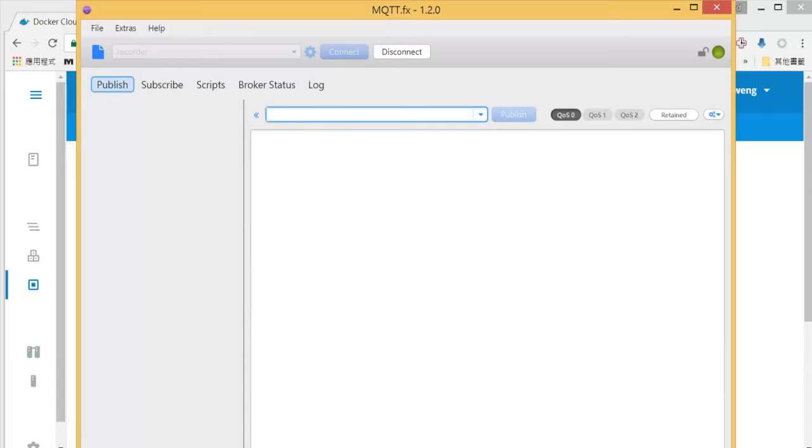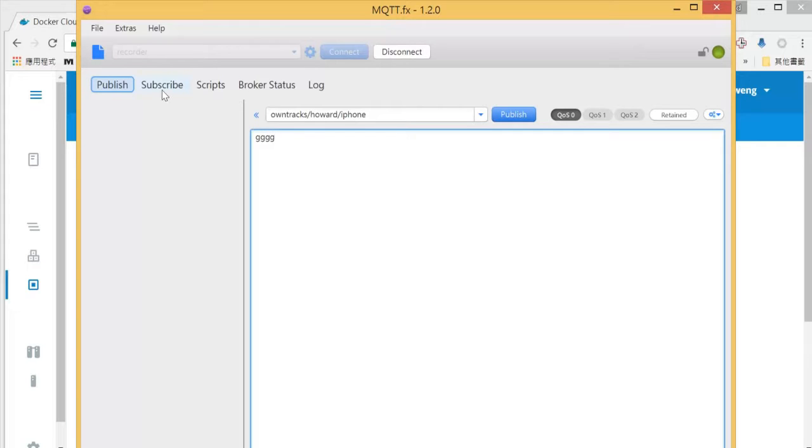And let's try to simulate the topic that OwnTrack would do. Let's enter OwnTracks slash Howard slash iPhone. That will be the topic the OwnTracks will use. So let's type anything, FFFGGGG.